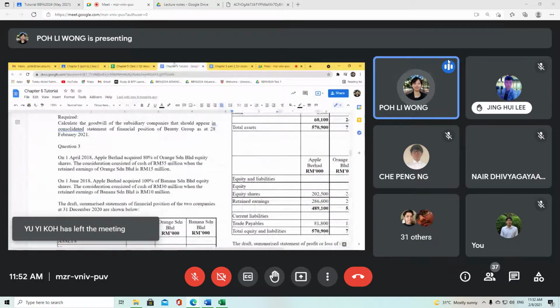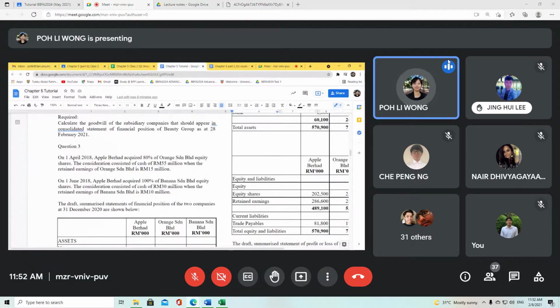The first thing, before I draft out this whole skeleton, I want to know what their relationship is first. So on 1st April 2018, Apple Berhad acquired 80% of Orange Sdn Berhad. This is the first key point that I want to know, which means Orange is a subsidiary of Apple. Okay, I can move on already.